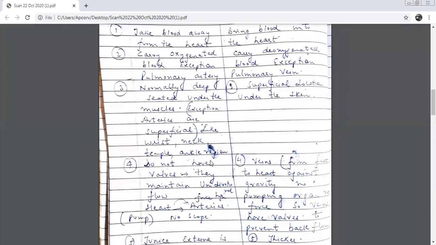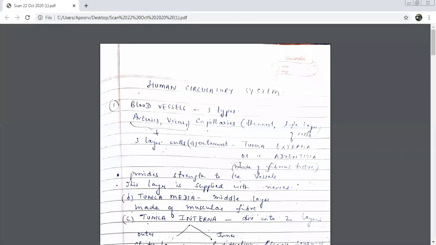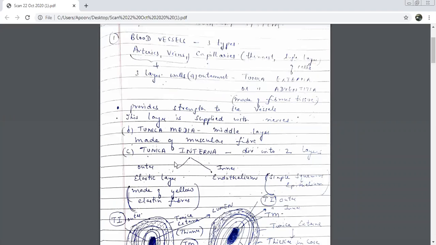Very quickly, I have 2-3 minutes. Can I have the 3 types of blood vessels? Arteries, veins, capillaries. Arteries and veins are similar because they have how many layers in the walls? 3 layer walls. What was the outer one called as? Tunica externa, tunica adventitia. The middle one is tunica media and the last one is tunica interna.